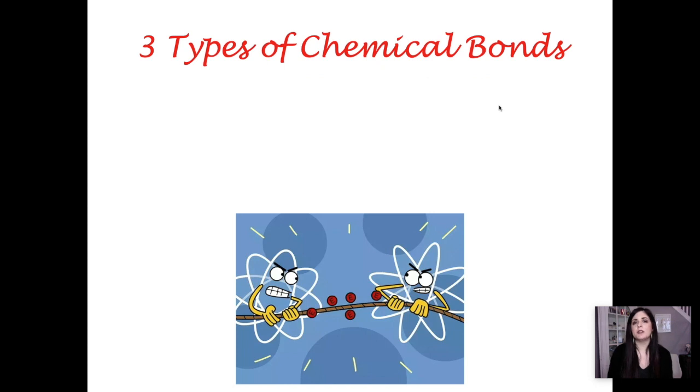And of course, atoms want to bond together in order to lower their potential energy. They want to become more stable. They want to satisfy the octet rule. Atoms just bond because they're happier that way. They want to have a full outer shell of electrons similar to the noble gases, and that's what makes them really stable. And depending on the types of elements that are attracted to one another, there are three types of chemical bonds that can occur.